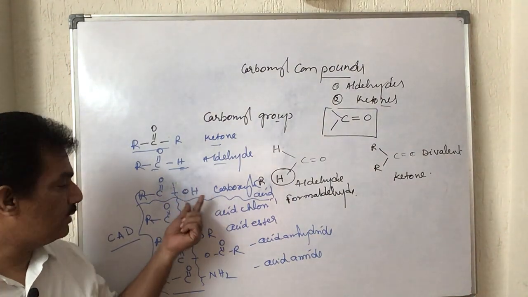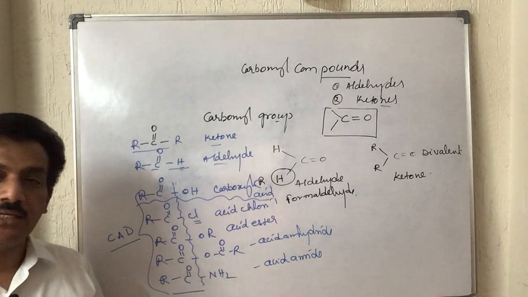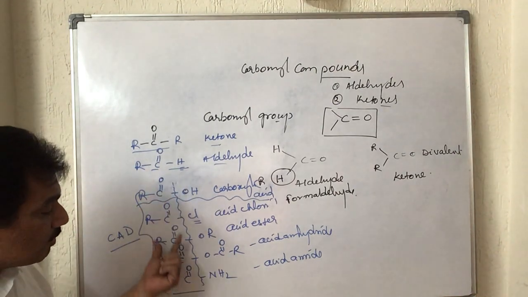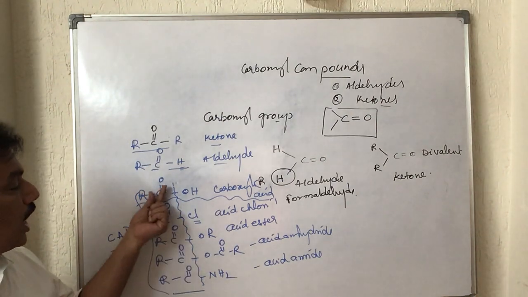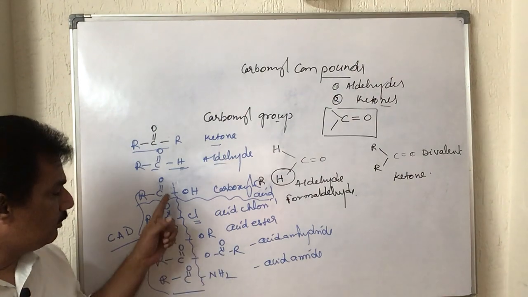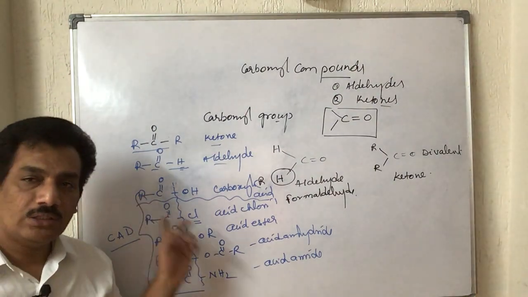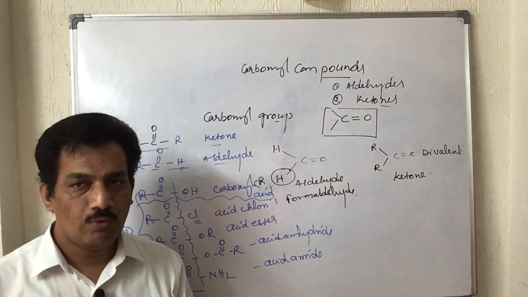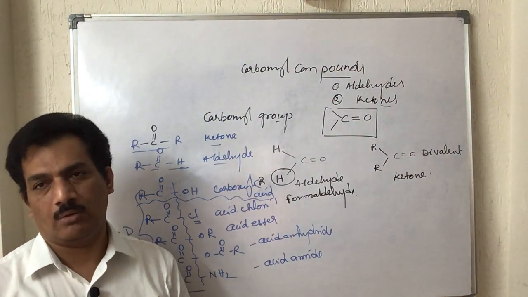If this OH is replaced by different groups like this, then they are known as acid derivatives. All these have the carbonyl group within the other functional group, but even though there is a CO group in these cases, that is in carboxylic acids and acid derivatives, the CO group should not be considered as the carbonyl group.